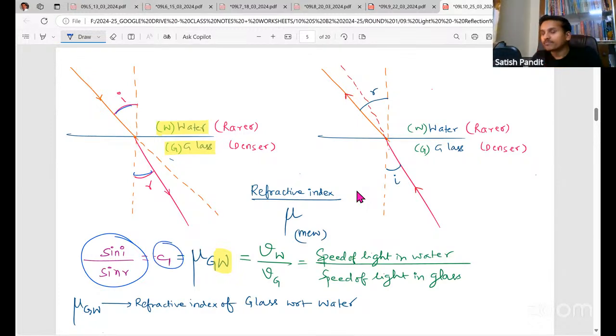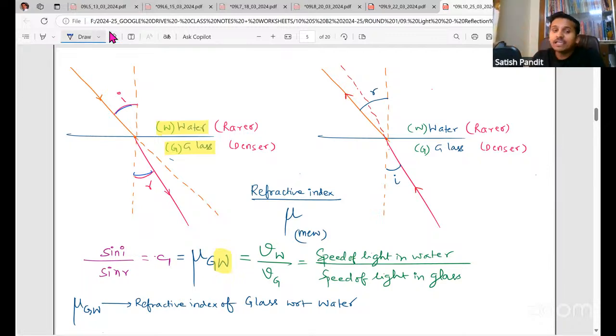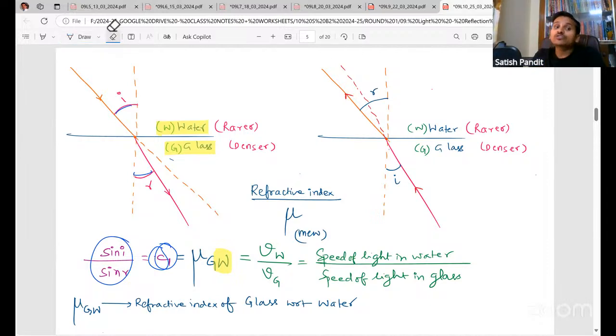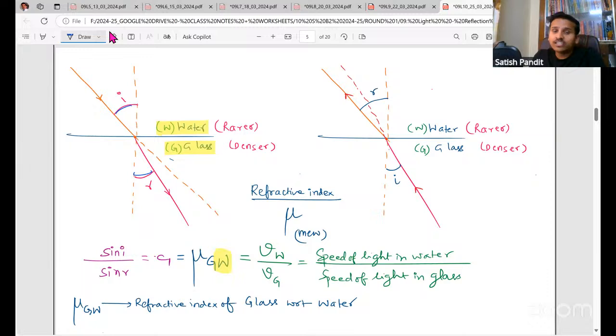Then it will be C1. C1 is some value, maybe 2, 1.5, 6, anything. Okay. So it has been found that this ratio is going to give us a value, right? That constant is also equal to the refractive index, denoted by the symbol mu.